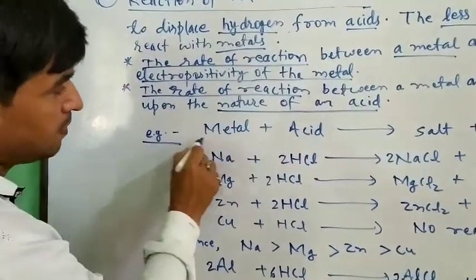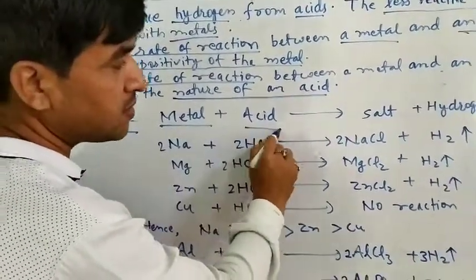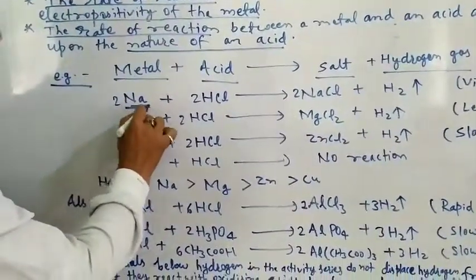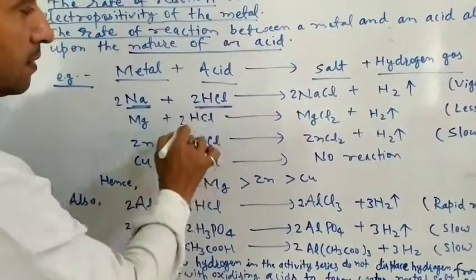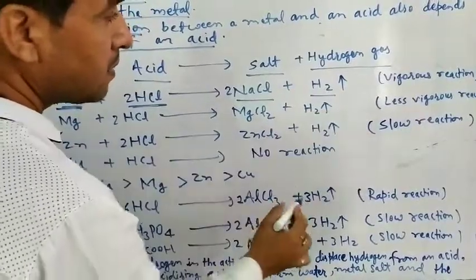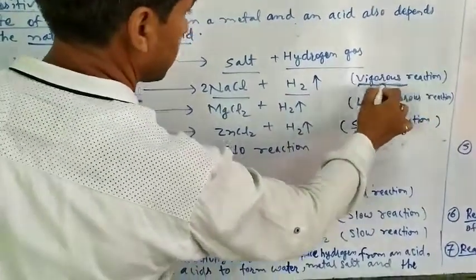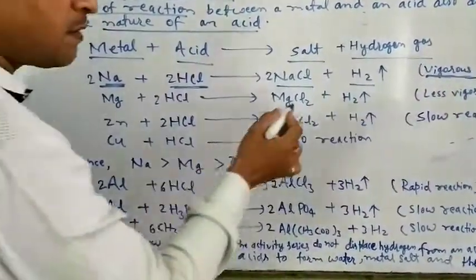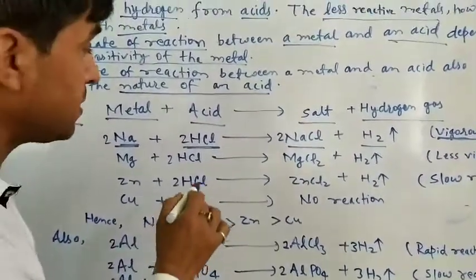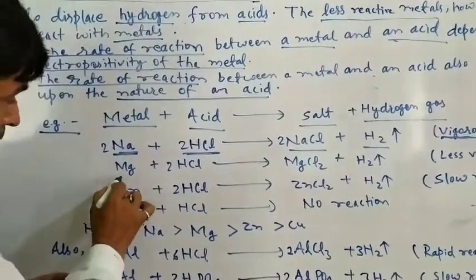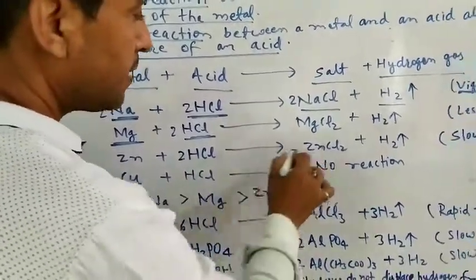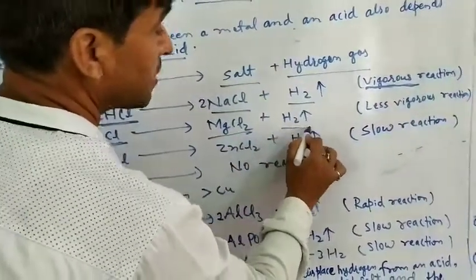For example, metals react with acids to form salt and hydrogen gas. Sodium reacts with hydrochloric acid to give sodium chloride and hydrogen gas. This reaction is very vigorous. It may be explosive, so we take a small quantity in the process. Second, magnesium, when it reacts with hydrochloric acid, gives magnesium chloride and hydrogen gas.